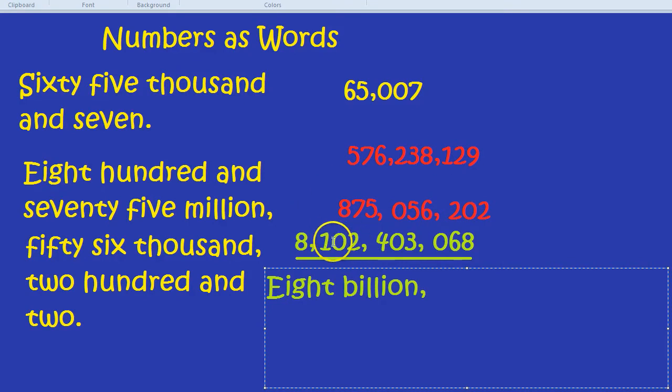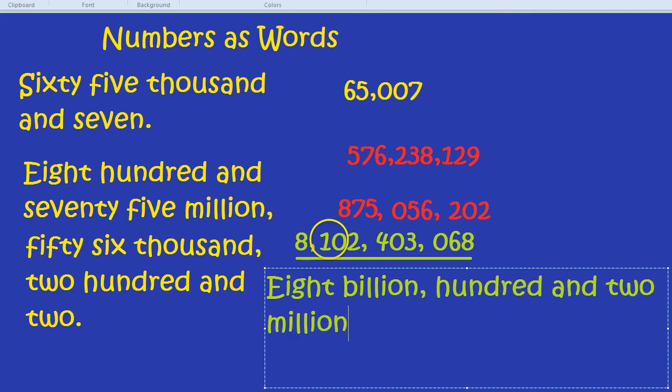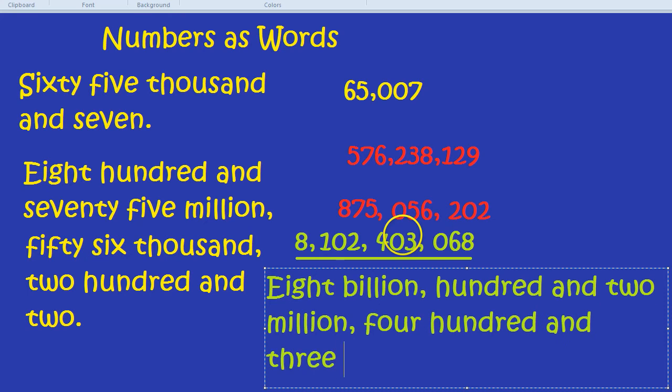What about this 102? Is it 102,000? No. It's 102 million. Then what about this 403? Is that just 403? It's 403,000. And then this, what about this 068? What do we do for that? Is that 600 or something like that? Well, there's 0 for the hundreds, so it's simply the number 68 now.